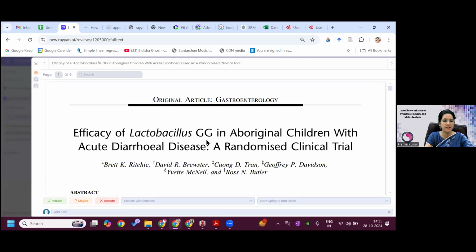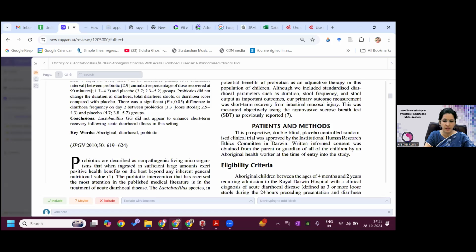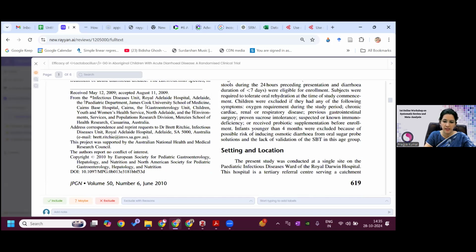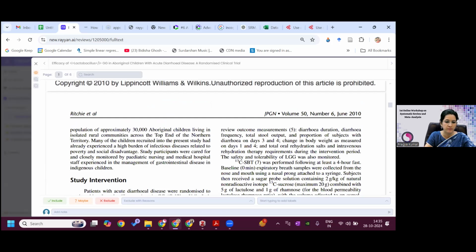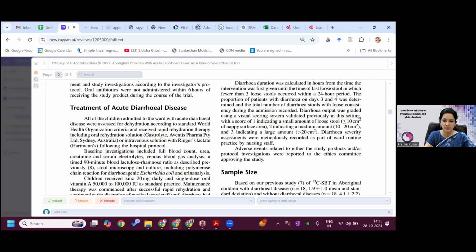So you can see effect of Lactobacillus GG in aboriginal children with acute diarrheal disease. So yes, population is there. In patients and method you can see 4 months to 2 years they have taken. And then they have taken the diarrhea less than 7 days. Setting and location, it was an infectious disease hospital. Study intervention, you can see they have given Lactobacillus casei. Participant treatment, diarrheal duration was calculated in hours. Sample size.